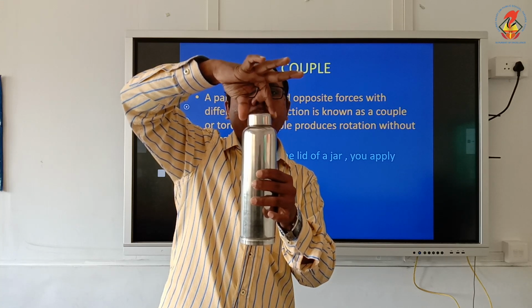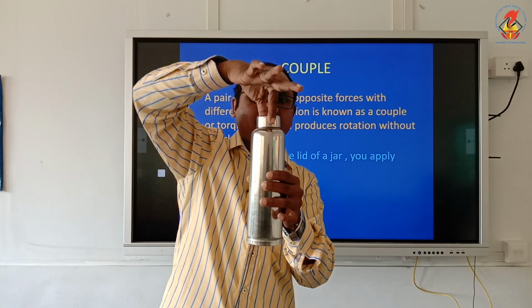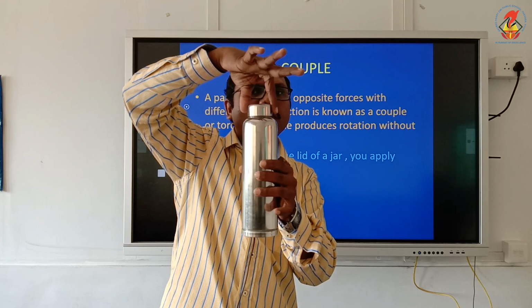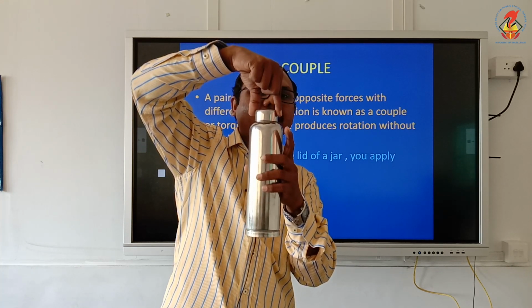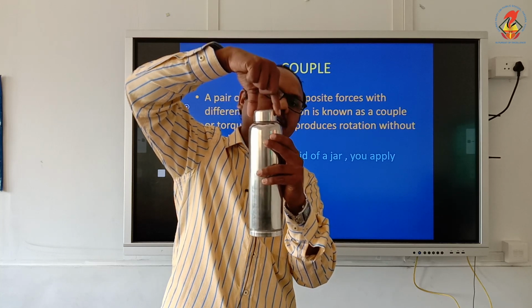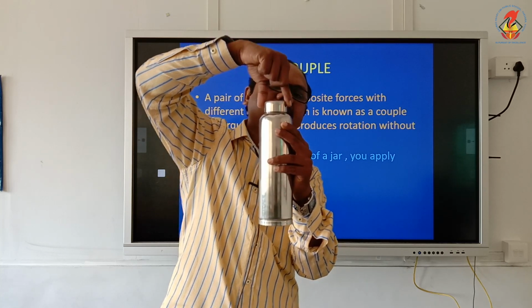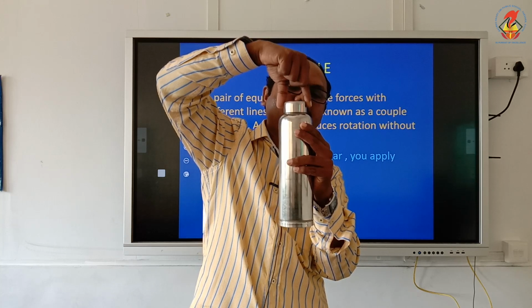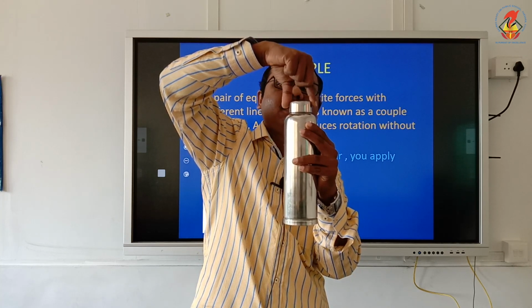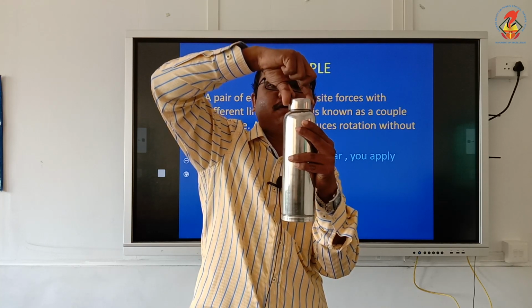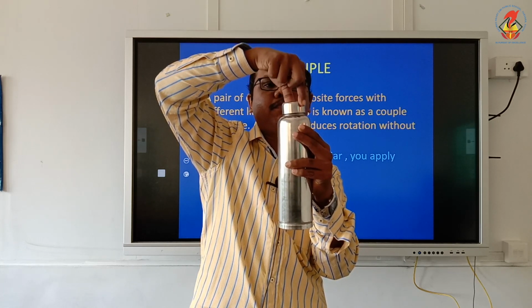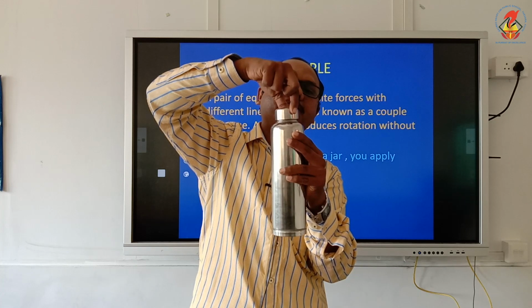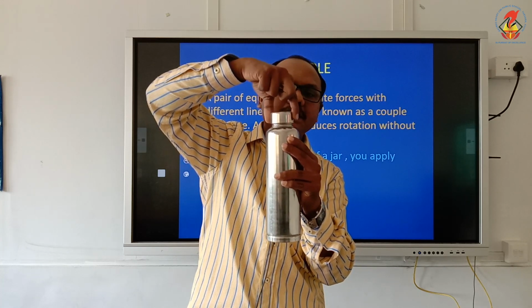See, I am applying two fingers and turning it. You can see one finger is giving a force in the backward direction. That means my pointing finger is giving a force in the backward direction. My thumb is giving a force in the forward direction. As a result, the lid will rotate.